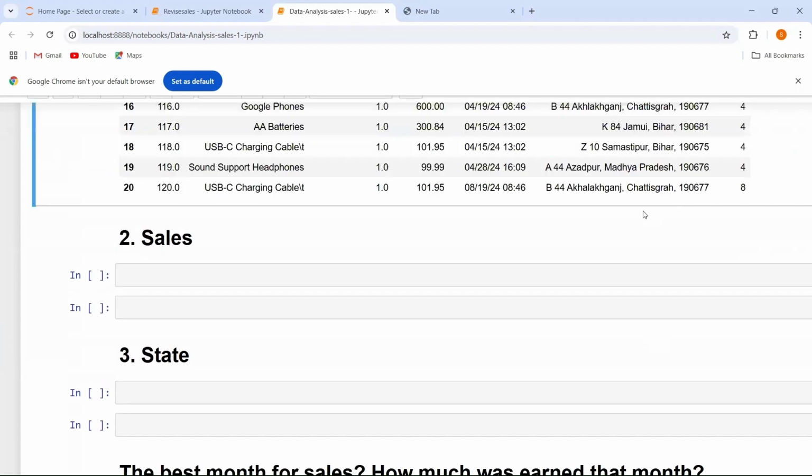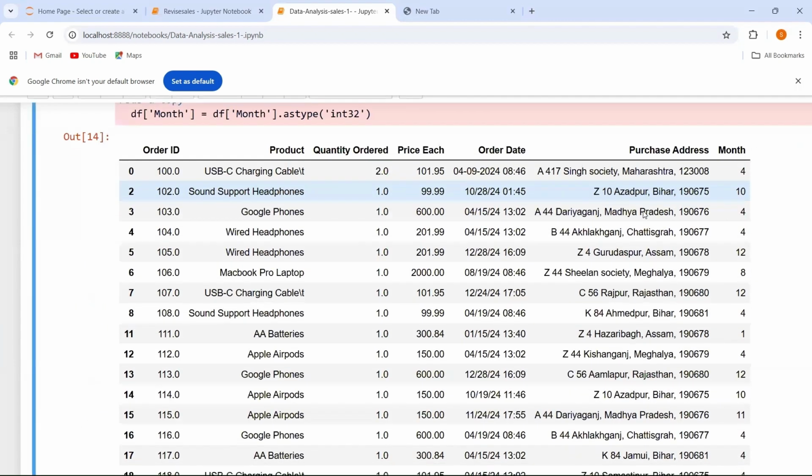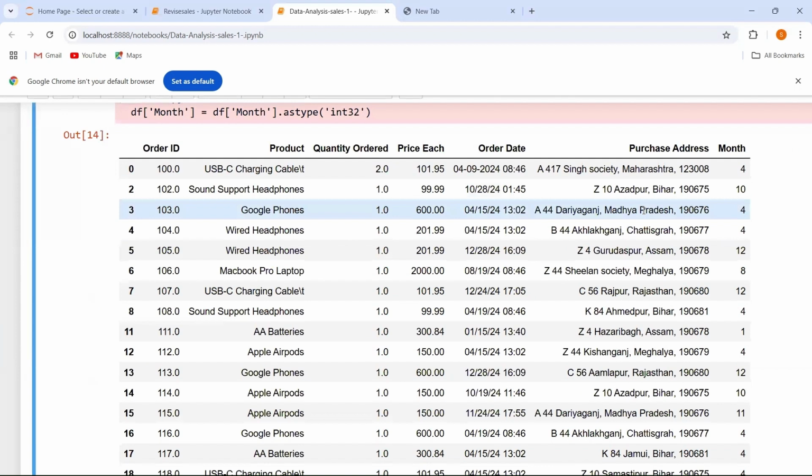So to add the sales column, I am going to add one sales column in my data frame, and my sales column will contain the value that is the multiplication of quantity ordered and the price of each.